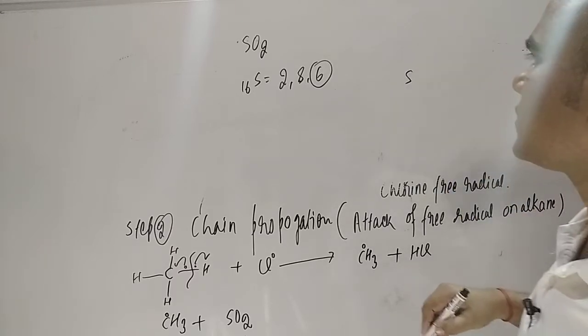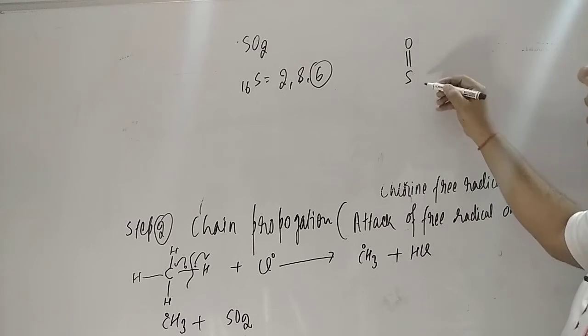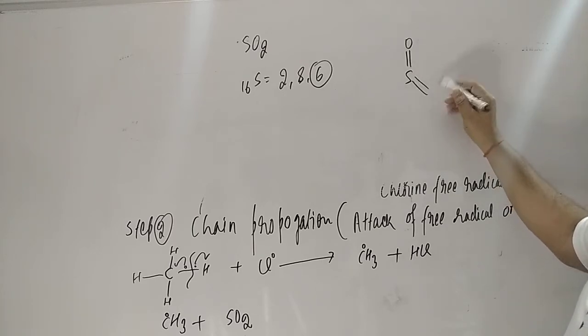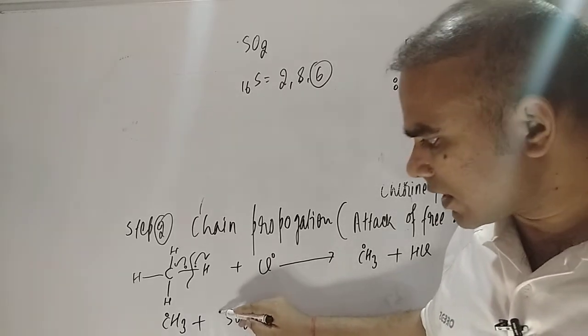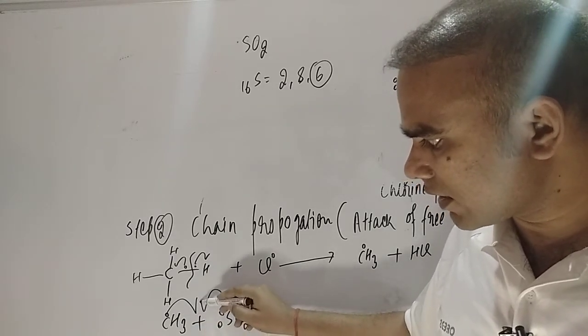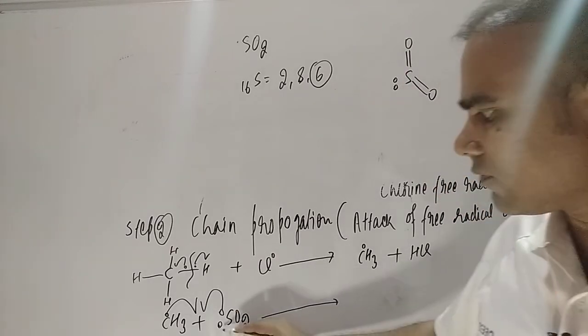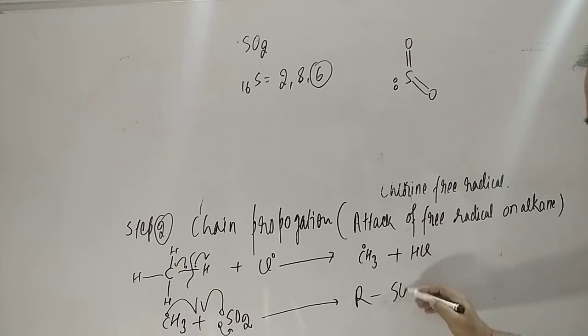So if you draw the diagram, sulfur is here. 2 electrons form a double bond here, again 2 electrons form a double bond here, and here is the lone pair. So 2 lone pairs are there. 1 lone pair here, student, and 1 dot here is combining, and 1 will be here on the sulfur. So what is it going to give? It is going to give R, SO2 and a dot. That is, again it is giving a free radical, student, not the product. So R, SO2 dot you got, student.